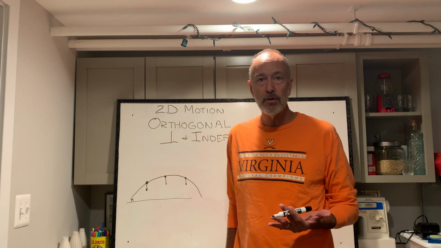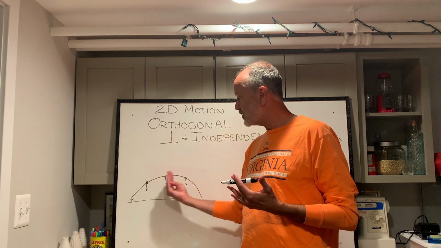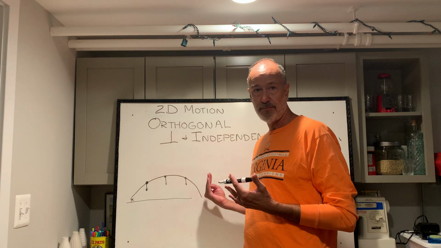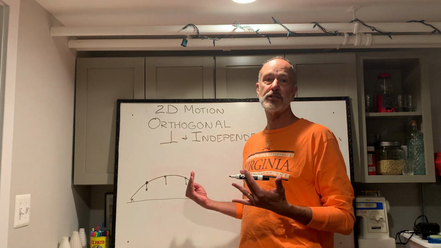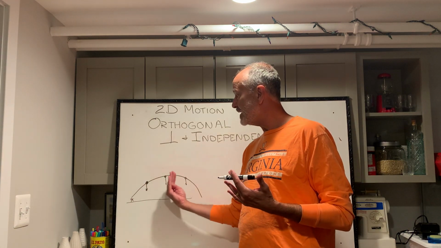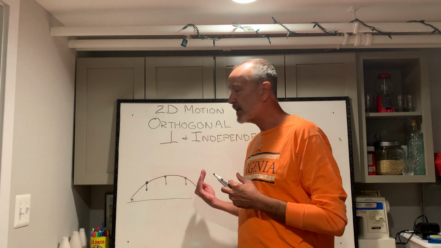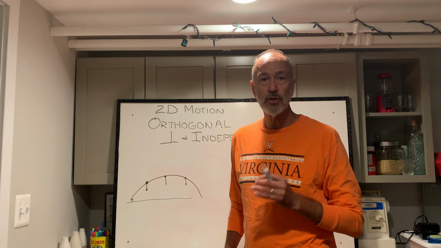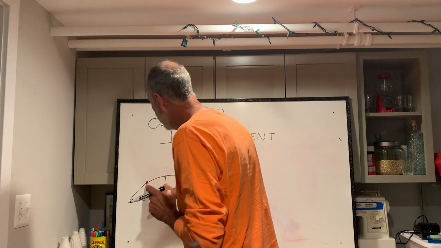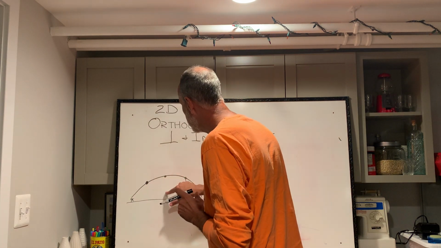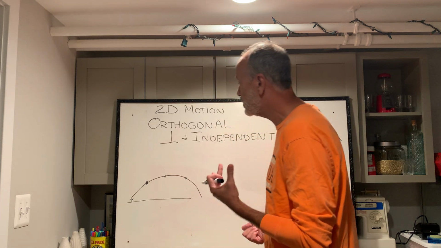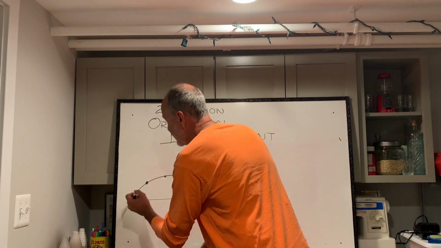And as a result, that ball isn't going to speed up or slow down in this direction. So in the horizontal or the x direction, it will not speed up or slow down. It will not accelerate. It will continue moving at a constant velocity. So if we draw the velocity vectors on this, we can think of the horizontal and the vertical velocity vectors.